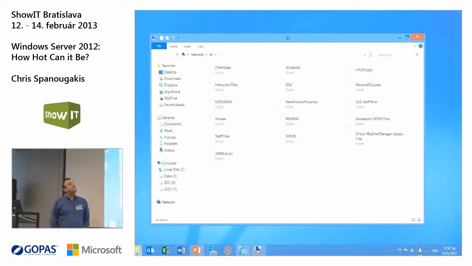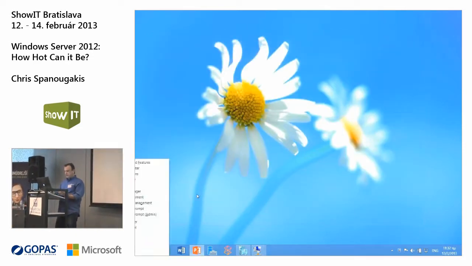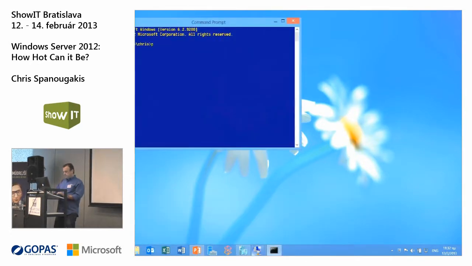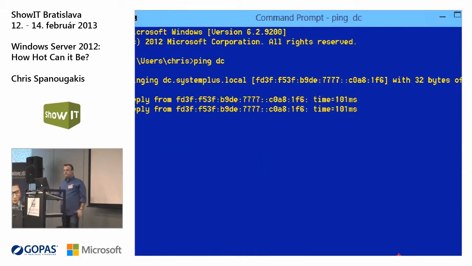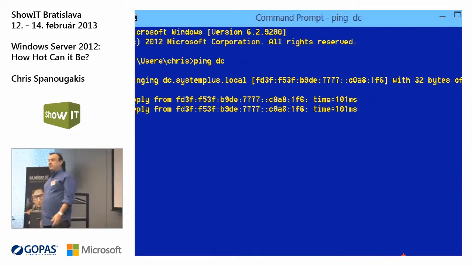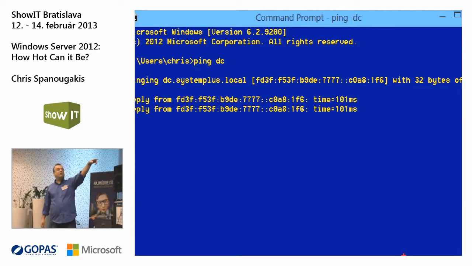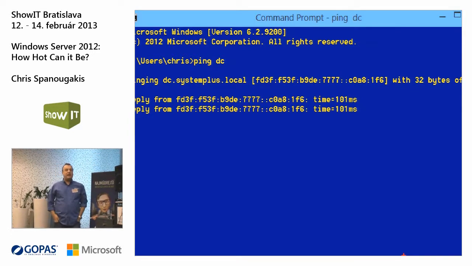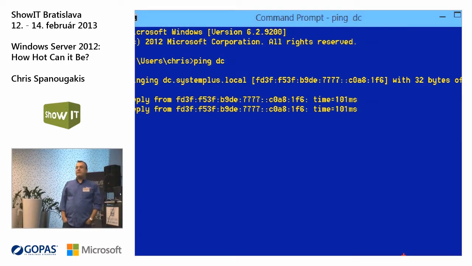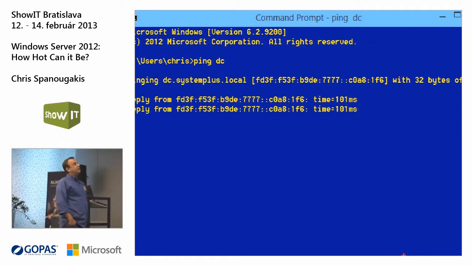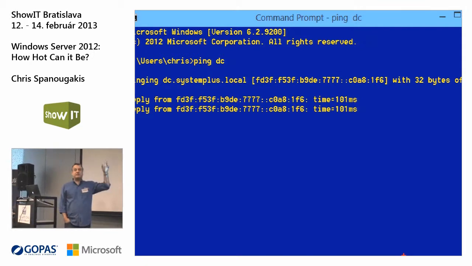I can ping my file server by using my NetBIOS name. Now take a look at this. You can see that I'm pinging my domain name .local, but the only connection I have is an IP version 6 connection. I cannot ping these servers by using IP version 4 anymore. So practically I can connect from the outside world to every computer in my network that uses IP version 6.